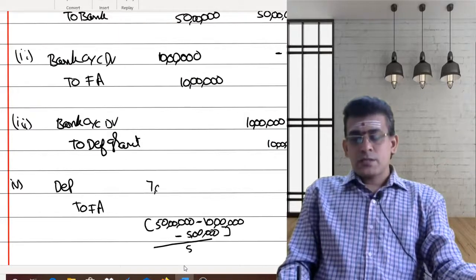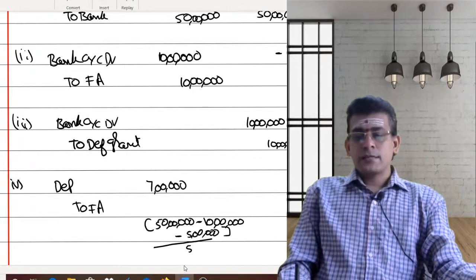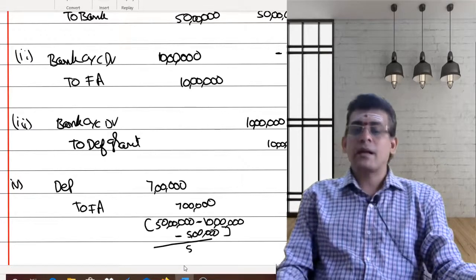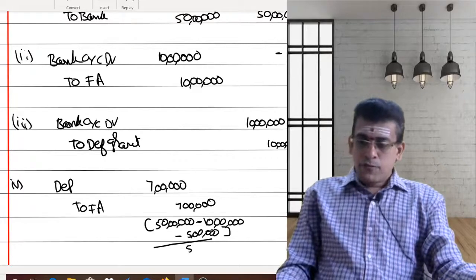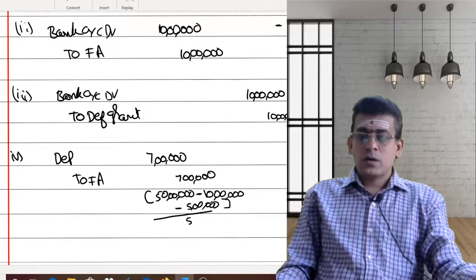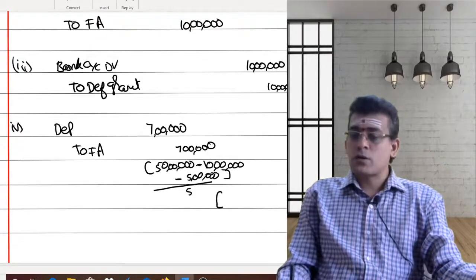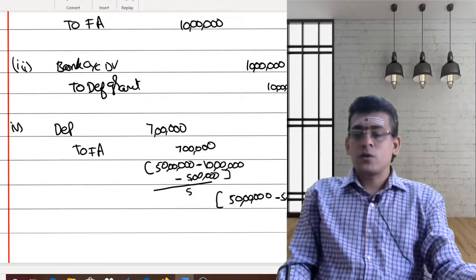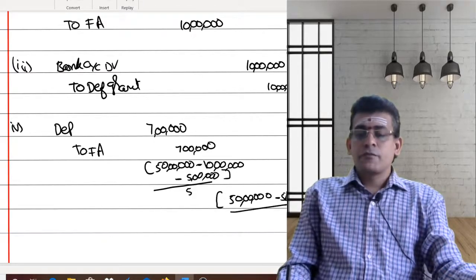So depreciation account will be debited with 7 lakhs. Fixed asset account will also be credited with 7 lakhs if you follow what is called the net asset method. If you follow the gross method, then what is your depreciation? What is your cost? 50 lakhs is your cost. From this cost, I need to reduce only the residual value of 5 lakhs. So 50 minus 5 divided by 5 years.